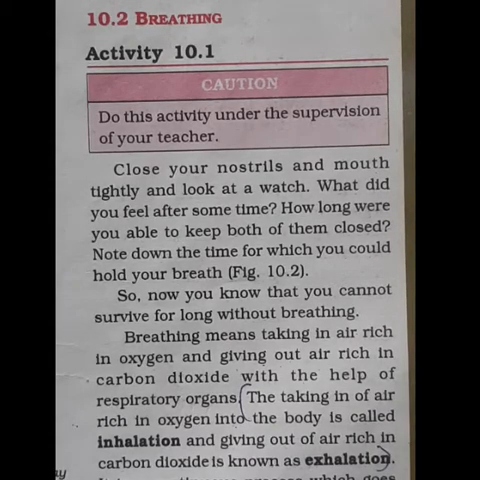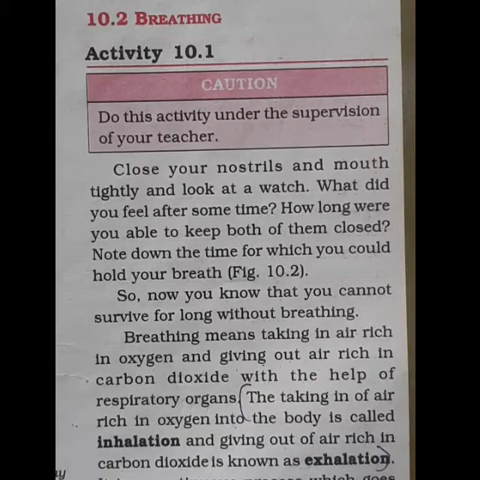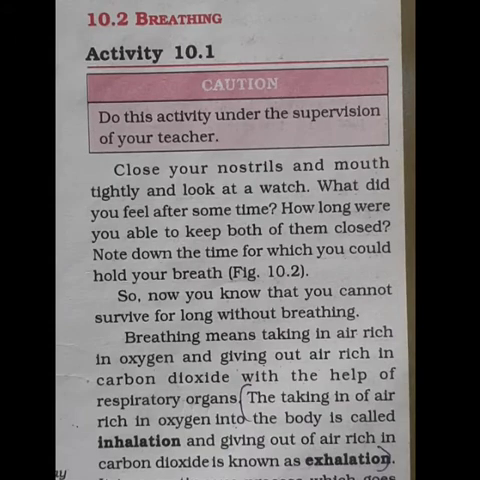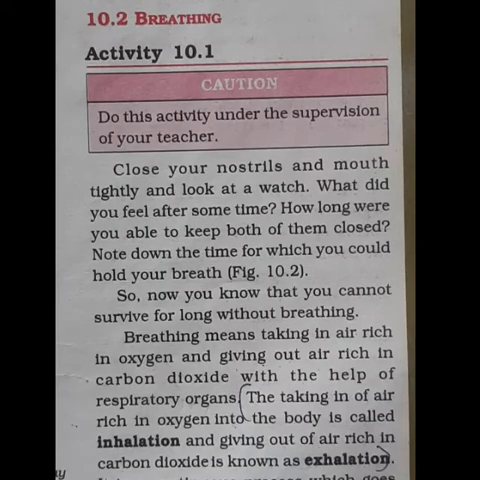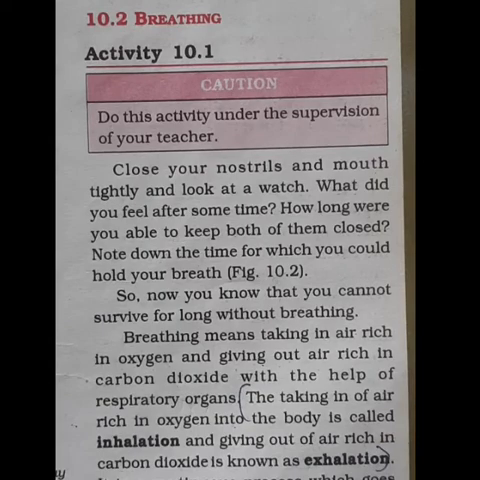On an average, an adult human being breathes in and out 15 to 18 times in a minute when he is at rest. When he is normal, an adult human being breathes in and out 15 to 18 times. But during heavy exercise or some physical work, the breathing rate may increase up to 25 times per minute.